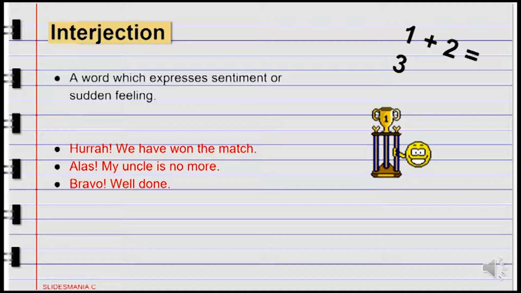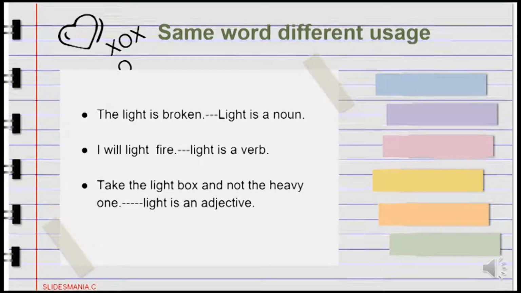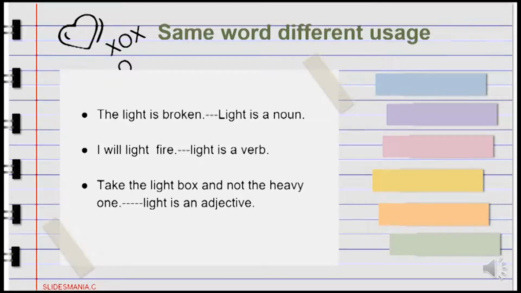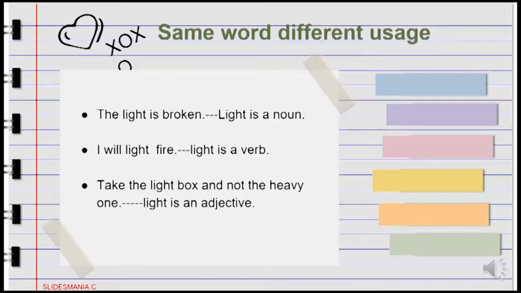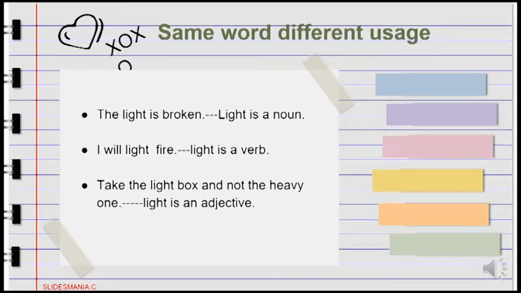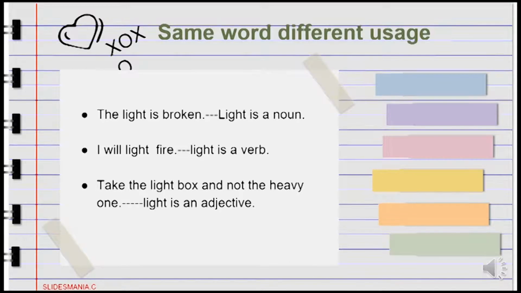If you wish to find out what part of speech a word is, you must put that word in a sentence and find out what work it does. Take the word light for instance. If I say the light is broken, here it is clear that light is a thing, so it is a noun. Now look at the sentence, I will light a fire. Here the word light is used to show what I am going to do, so it is a verb. In another sentence, it may do the work of an adjective. Take the light box, not the heavy one. Here it is describing the box.